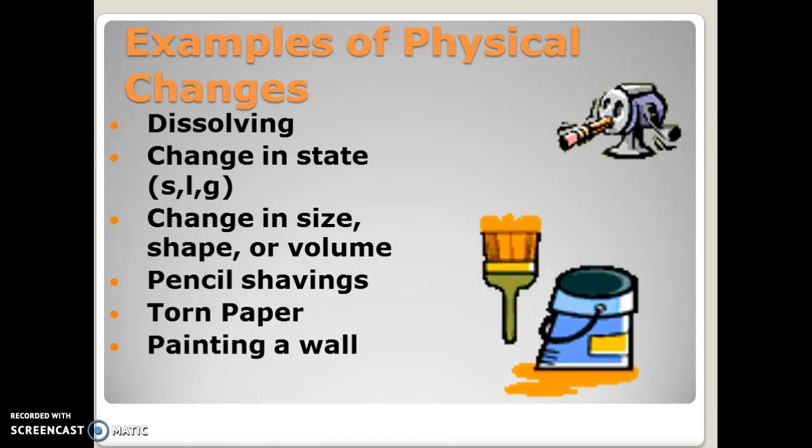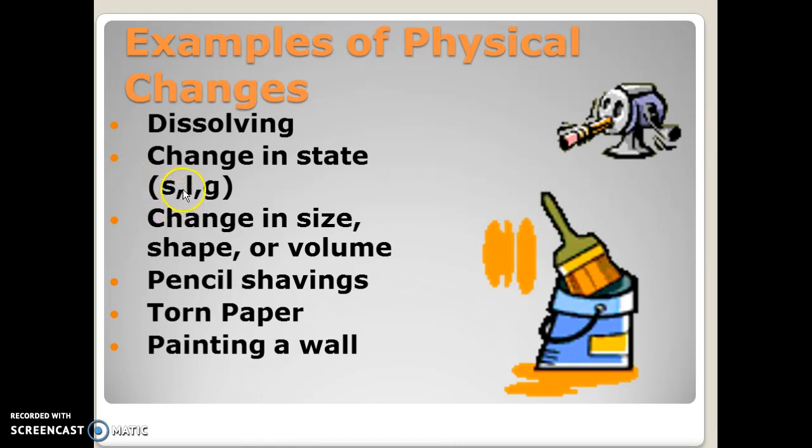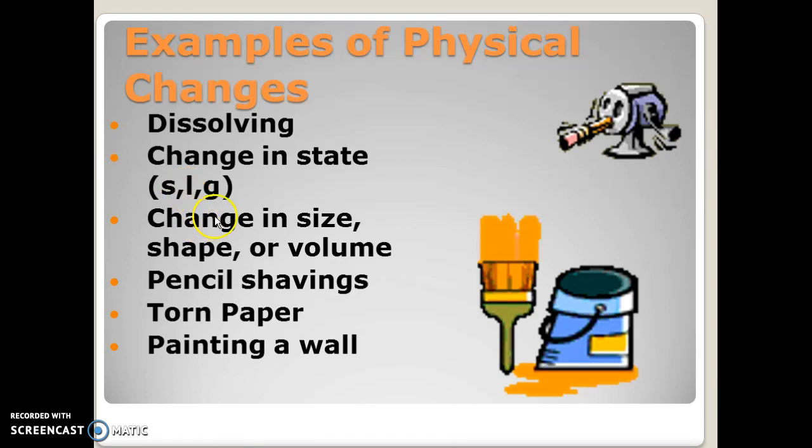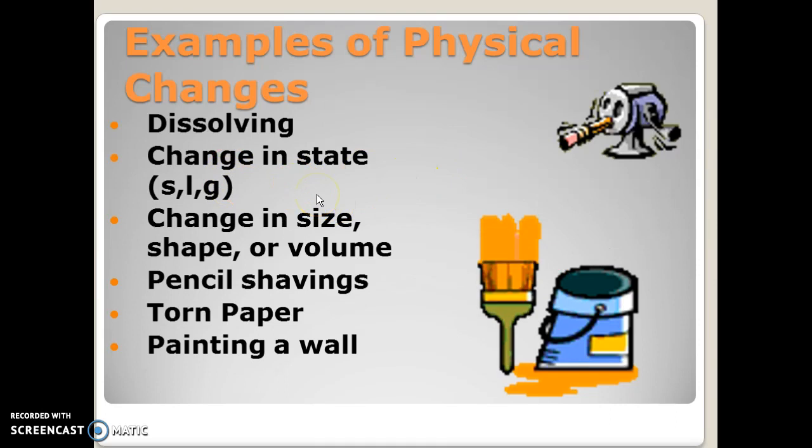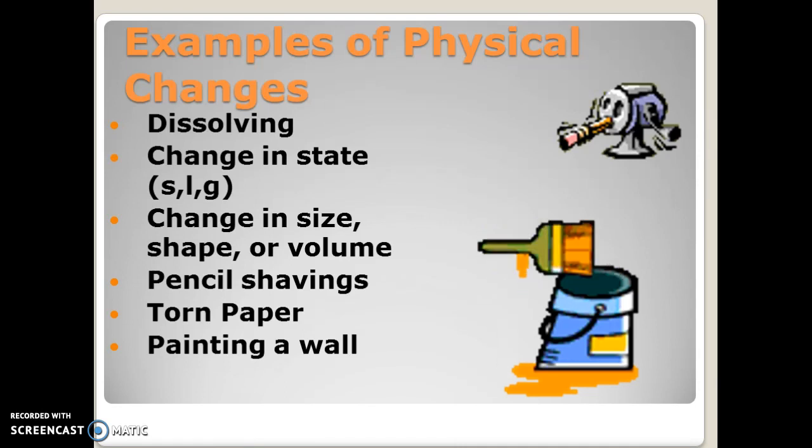Another one that is almost always confused with 8th graders, and I really hope it doesn't happen, is change in state. So if I melt something, if I go from ice to water, if I boil something, if I go from liquid to gas, it's still the same identity. That identity has not changed. So water and steam and ice are all the same thing. They just have different states. So a state change, melting, boiling, freezing, those are always physical changes. And I hope that no 8th grader gets that confused.